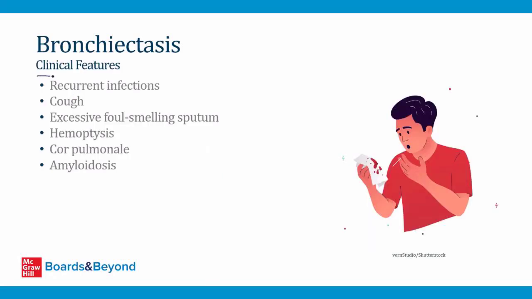Let's talk about the clinical features of bronchiectasis. So first of all, these patients often have recurrent infections. Those dilated airways are coated with mucus, and that becomes a breeding ground for bacteria. The mucus can cause coughing, and then it can cause patients to produce sputum, and classically they produce excessive foul-smelling sputum. Because the mucus pools and festers in those large dilated airways, it's often foul-smelling when they cough it up. The dilated airways can damage blood vessels, and this can lead to hemoptysis. And then bronchiectasis can cause pulmonary hypertension and cor pulmonale. Also, because it's associated with chronic inflammation, it can lead to secondary amyloidosis. And I talk about amyloidosis in detail in another video.